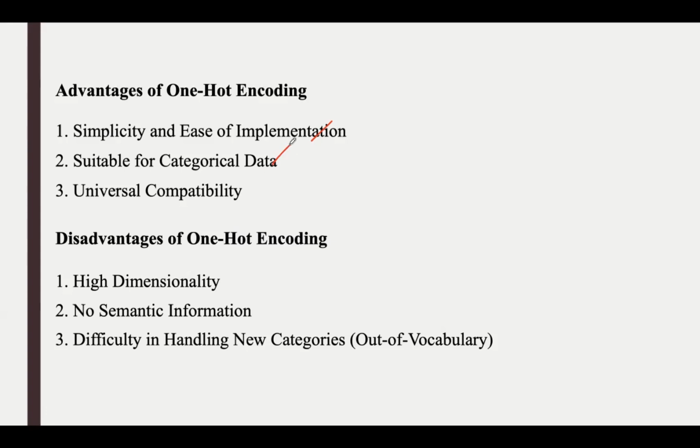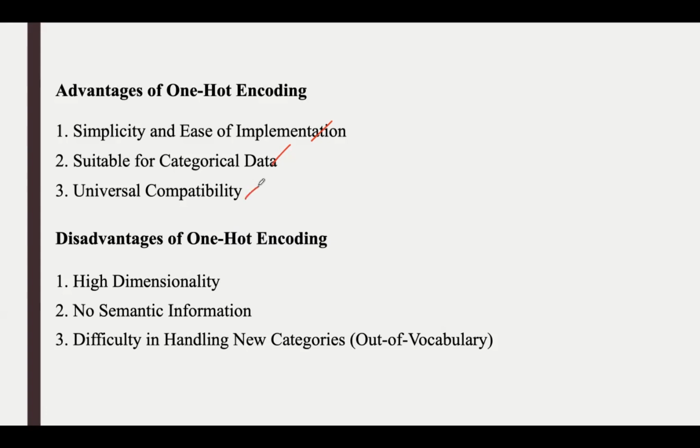So just now we saw the categorical data, right? So one hot encoding can be applied to any such categorical variable, including text data, categorical labels, or discrete features. And this one hot encoding does not impose any ordinal relationship between the categories, which is important when the categories are nominal, like colors or product types.